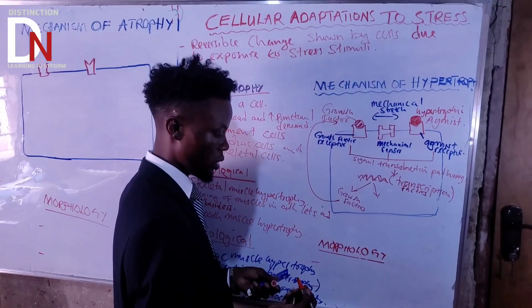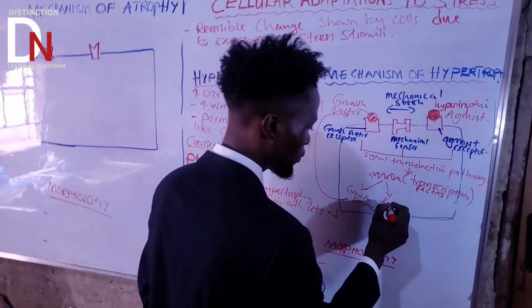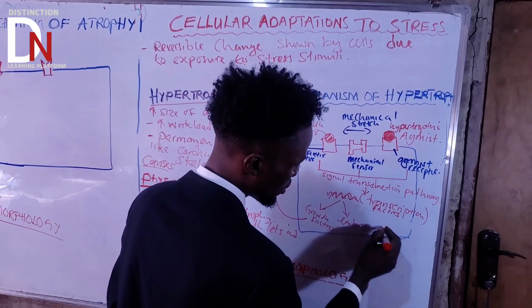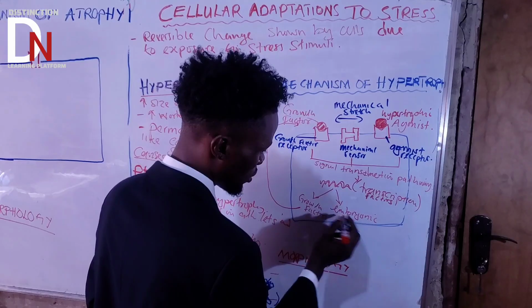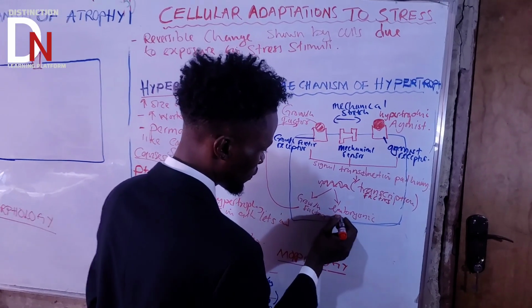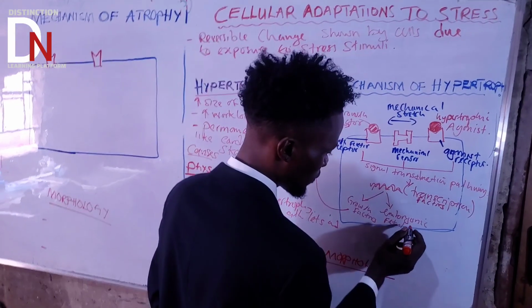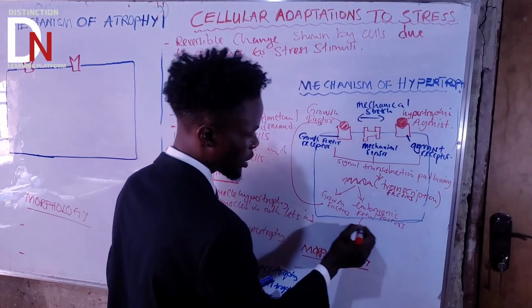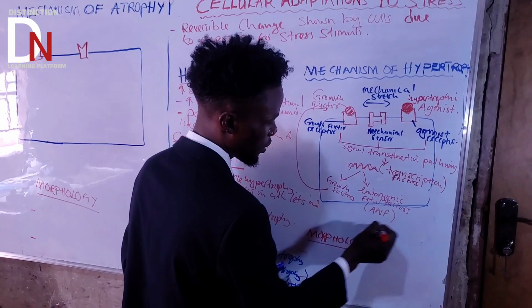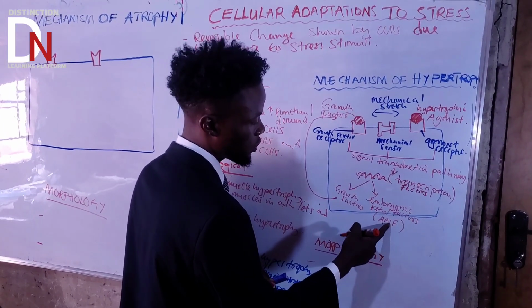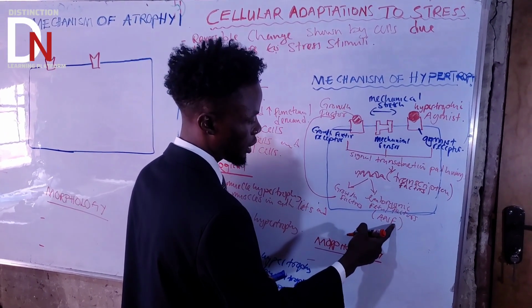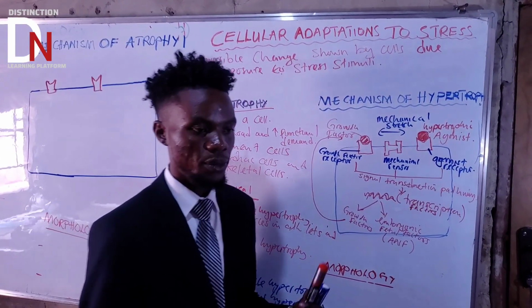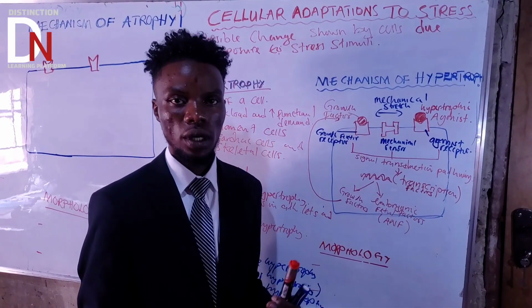It will produce what we call embryonic or fetal factors, like ANF, atrial natriuretic factor. This factor is normally expressed in the embryonic or fetal heart.